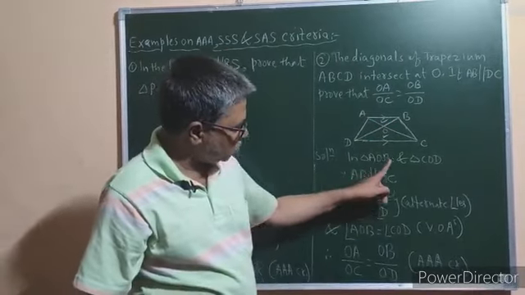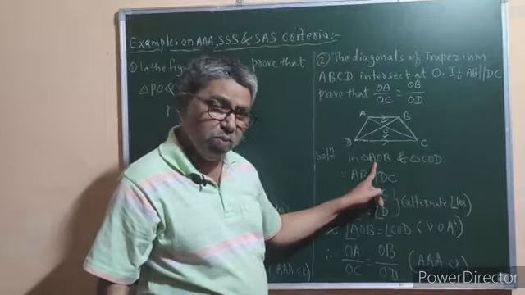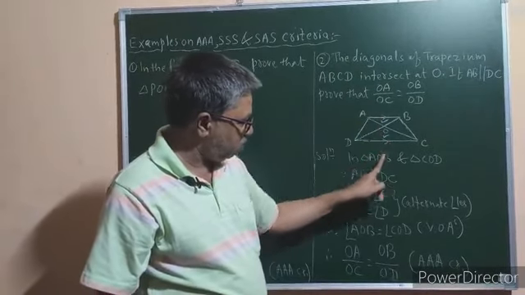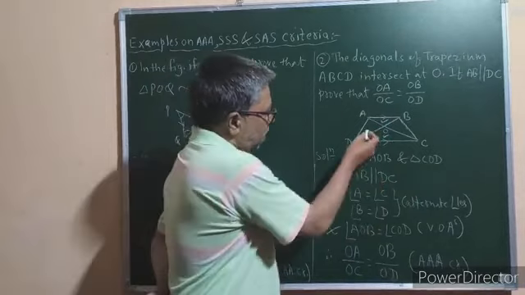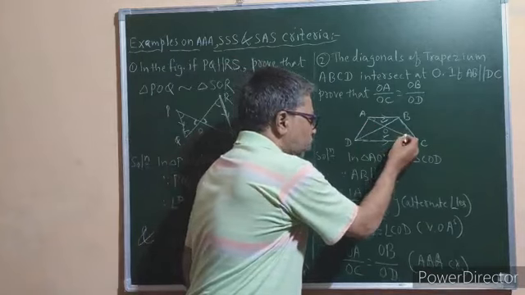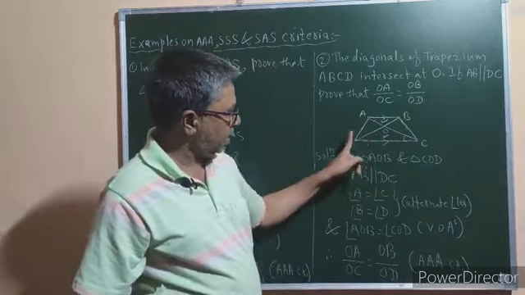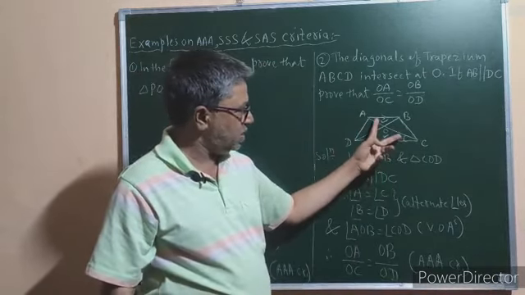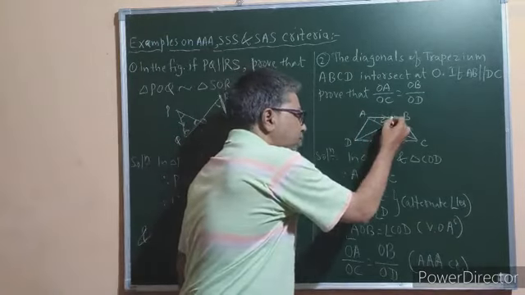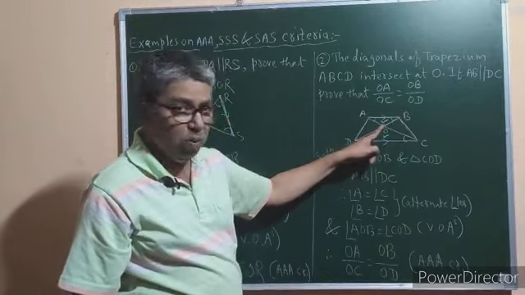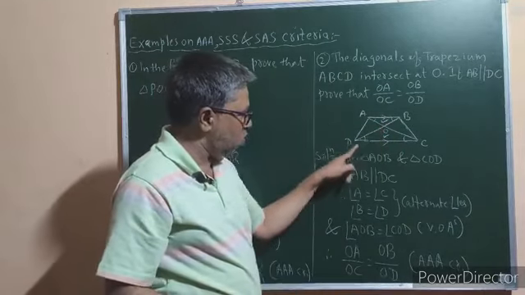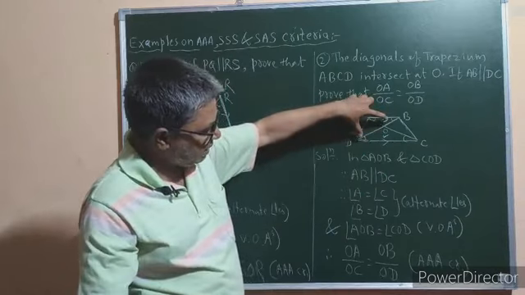In these two triangles, since AB is parallel to CD, therefore angle A of triangle AOB must be equal to angle C of triangle COD, because this is a pair of alternate angles. In the same way, angle B of triangle AOB is equal to angle D of triangle COD,